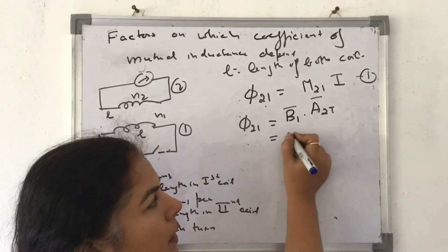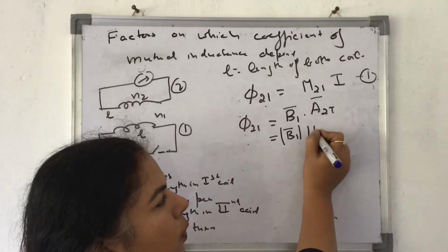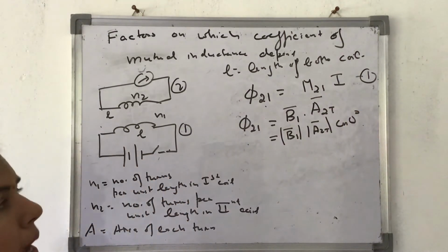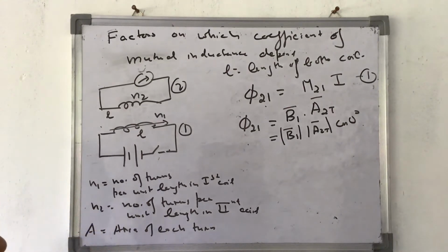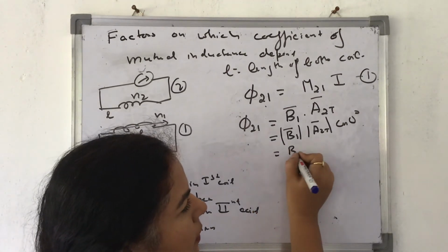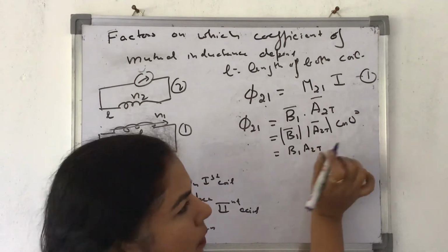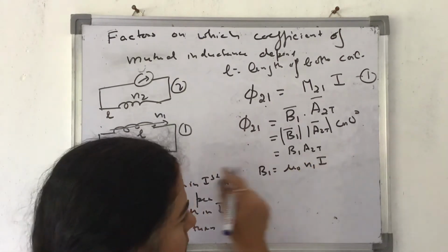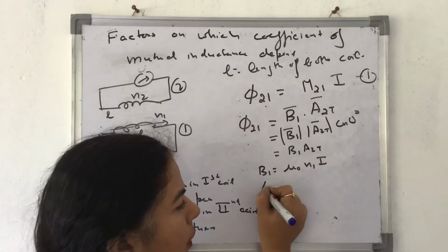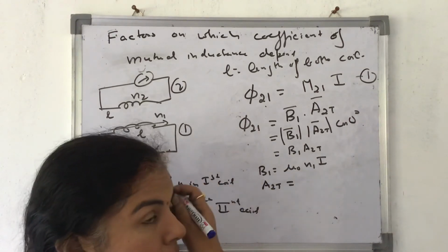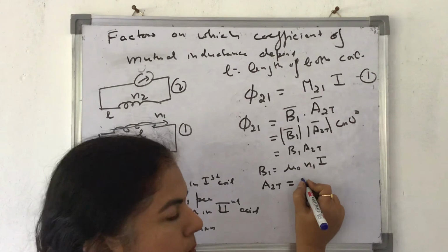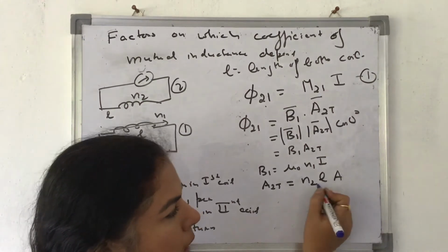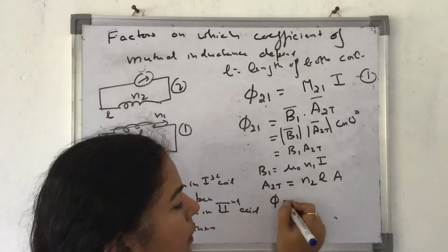Now let me calculate this value, but before that, B A21 A2 total times cos of 0 degree. Again, because of the same reason, the magnetic field and the area are always making an angle of 0 degree in this case. So it becomes B1 A2 total. That's it. What is B1? B1 is equal to mu naught N1 I, because the number of turns per unit length in this is N1. What about A2 total? Total number of turns in the second coil: the number of turns per unit length is N2, the total length is L and the area of each turn is A, so N2 L A. Now let me find out the value of phi 21.